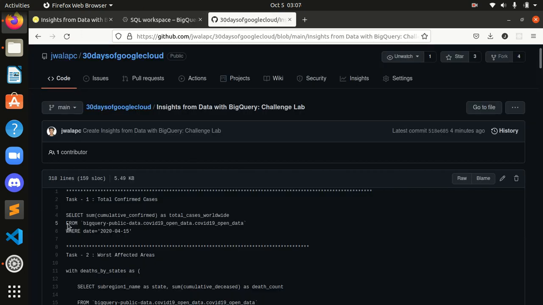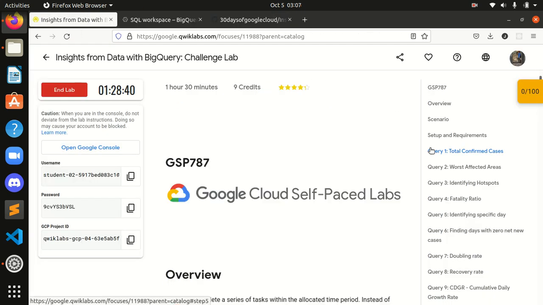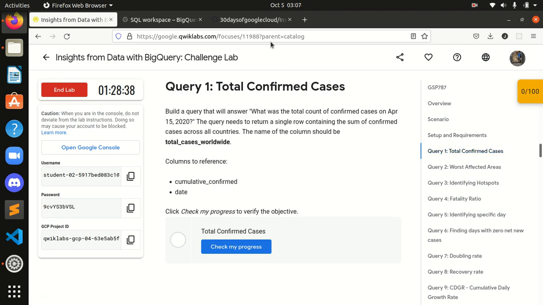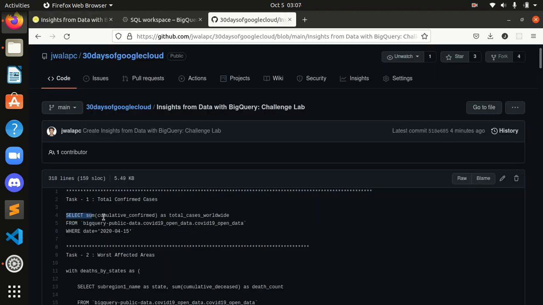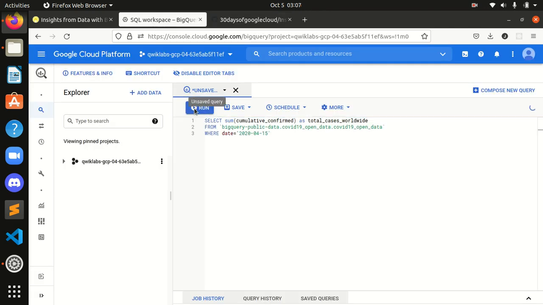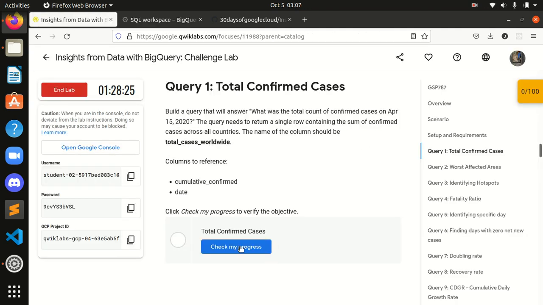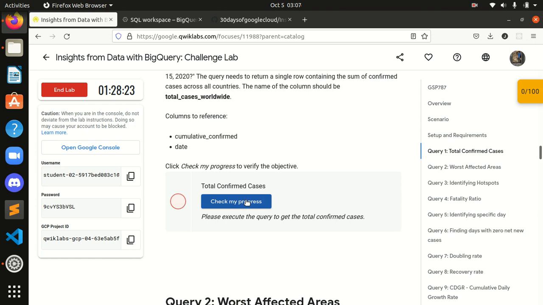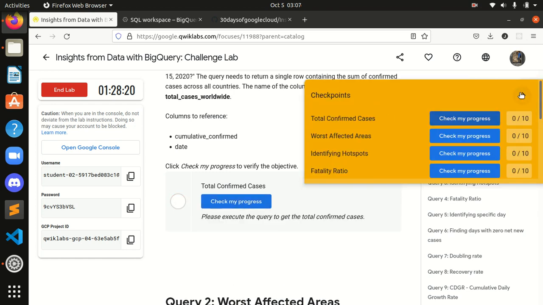So first of all, see the first task, that's total confirmed cases. Okay, so I will copy this query and go to my editor, paste it over here and run this. And guys, as you can see, the query is processed and it has run. Now let's check our first task. Okay, wait, it will be done.